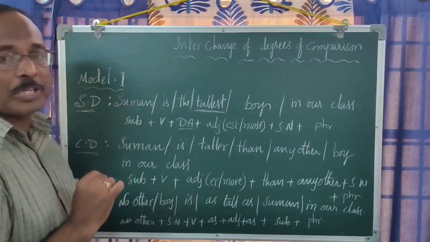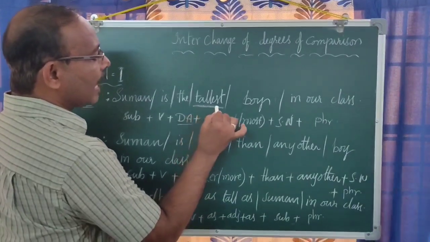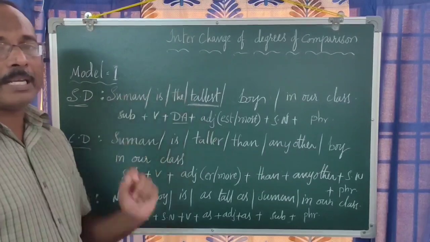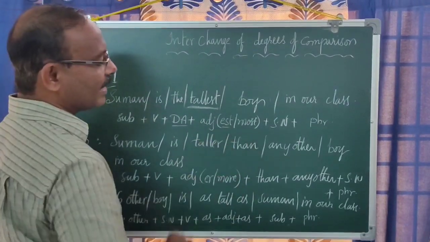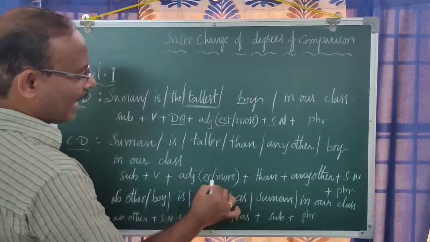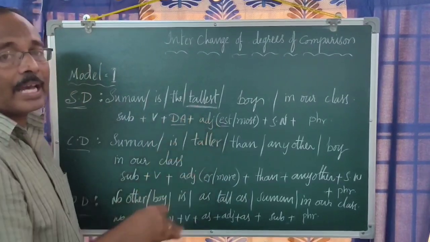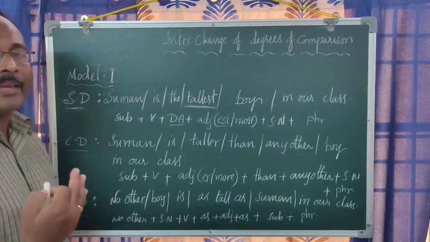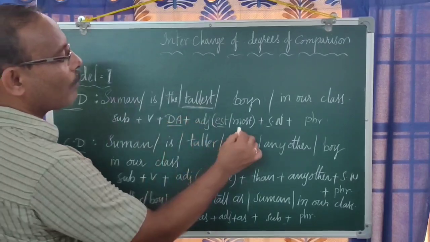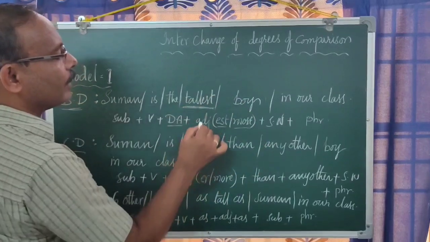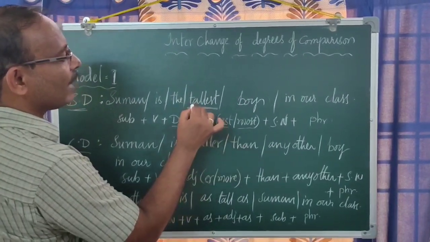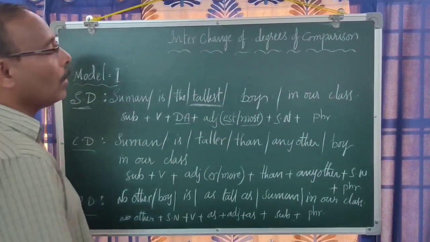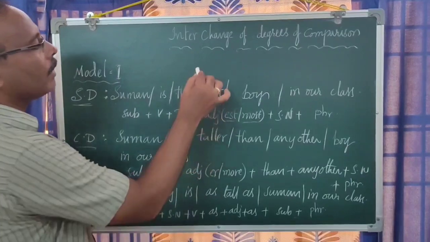I would like to tell you one thing: when the adjective is a monosyllabic word, then we have to use est here, and in comparative degree er. Whereas if the adjective is a poly or di or trisyllabic word, then we have to use most before the adjective. But here we used est after the adjective because in this particular adjective tall we find only one vowel sound.